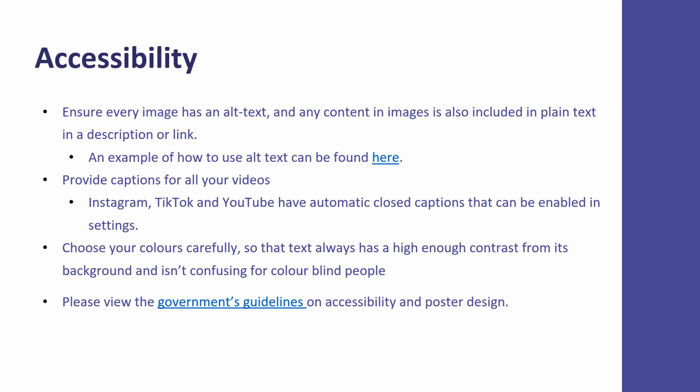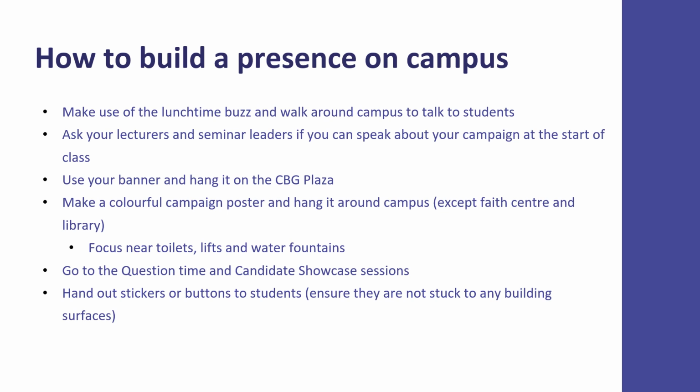When campaigning, accessibility is a really important thing to keep in mind. This also goes for your digital content. So please familiarize yourself with some accessibility tools and features that you can use to make your campaign more accessible to everyone. Here are some tips to build a presence on campus.